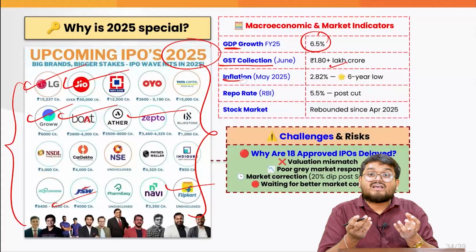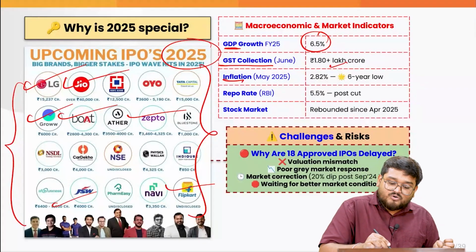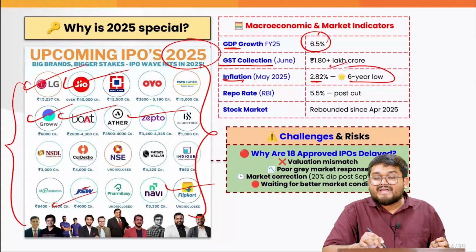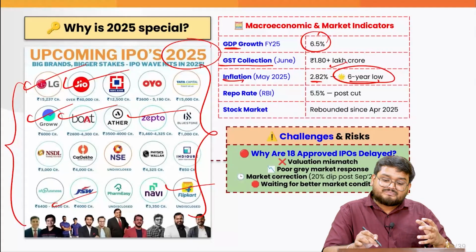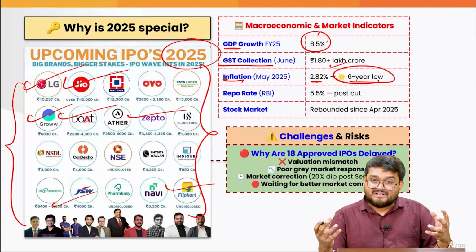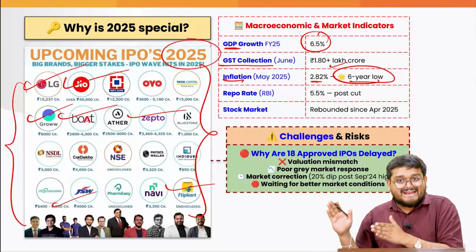Next, inflation is actually very low, at around 2.8%, a 6-year low. That means people are actually having more money to spend. Their money value has not been degraded.